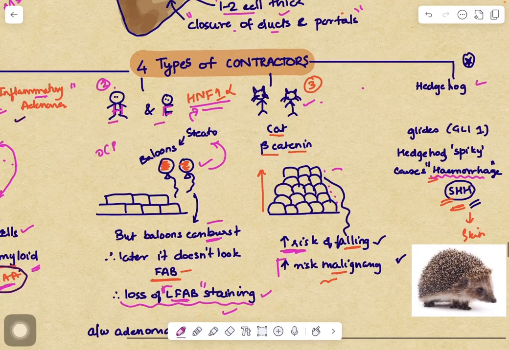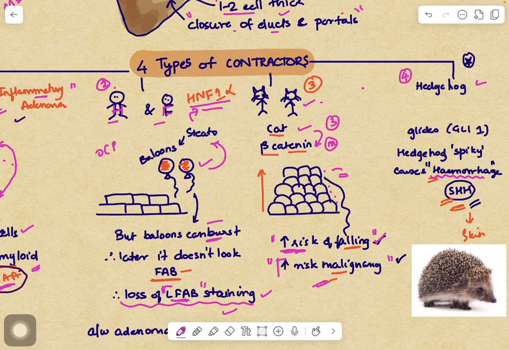The third type is the 2 animals, that is cat. And from cat, we will remember β-catenin. Now, since the construction of this wall is taking place by animals, that is cats, they don't understand where to stop. And after a certain point, there will be a risk of falling. And this goes to say that the risk of falling represents the risk of malignancy. So the one with β-catenin will have the risk of malignancy. So this is β-catenin mutated hepatocellular adenoma. This is the third type.